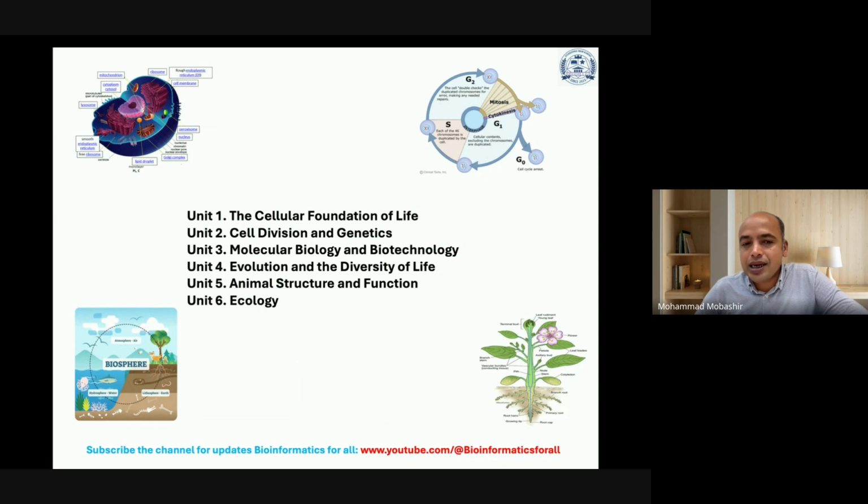And finally, the last unit will be ecology. These are the six units which will be more than sufficient for all levels of study, and it will be worth it for school level, competition level, NEET exams, medical competitions, or bachelor exam competitions.